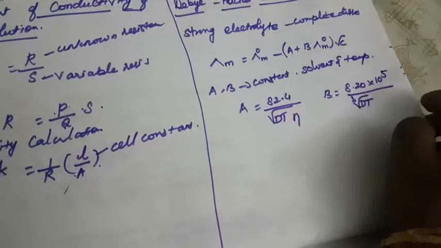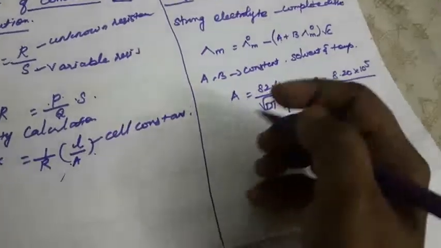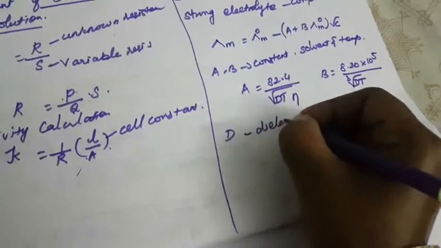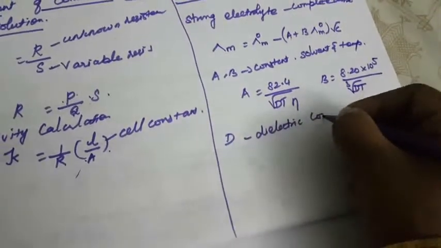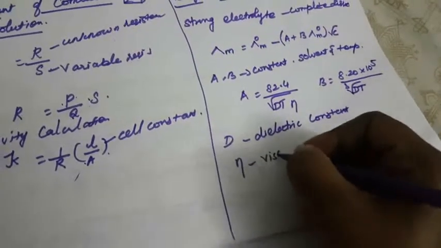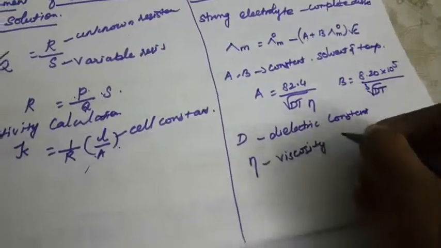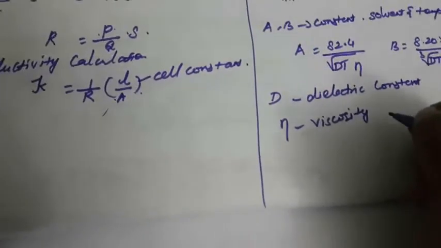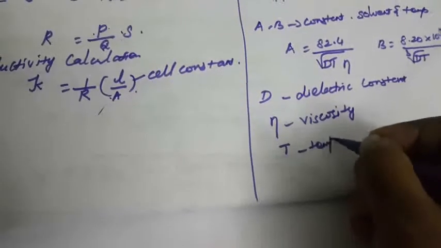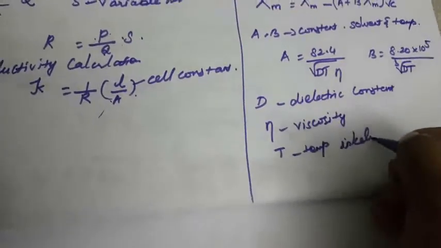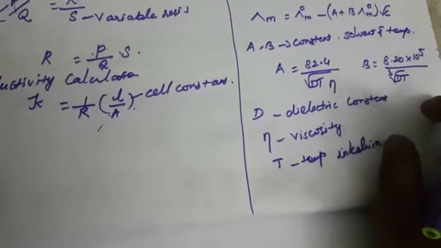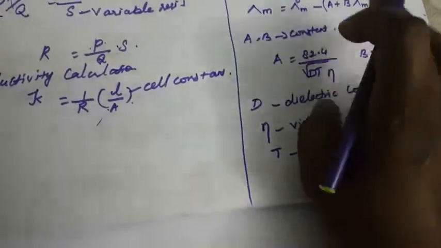D is the dielectric constant of the medium, eta is the viscosity of the medium, and T is the temperature in Kelvin. So using this equation we can derive the expression for the molar conductance of a strong electrolyte.